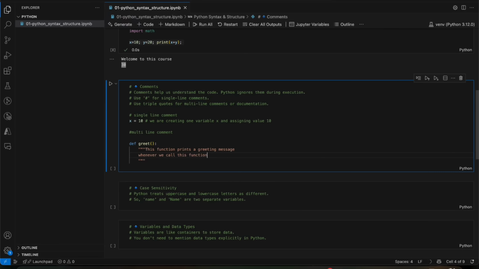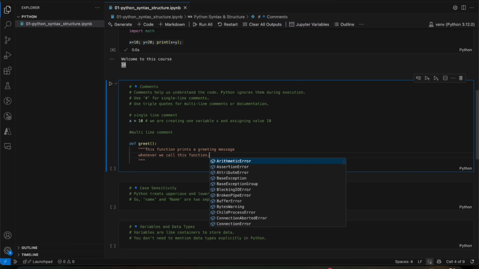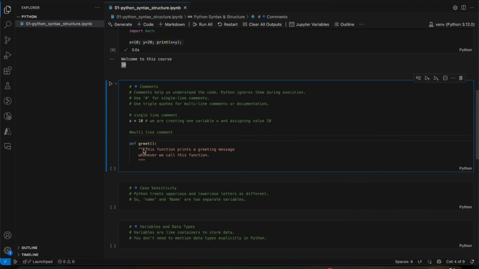So you saw right here we have a multi-line comment, like here we had a single line comment, but we are writing a multi-line comment. You can write multi-line notes or comments in Python using the triple quotes.